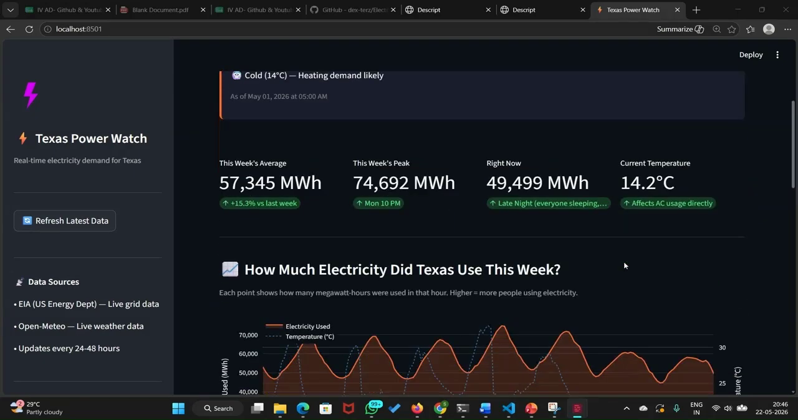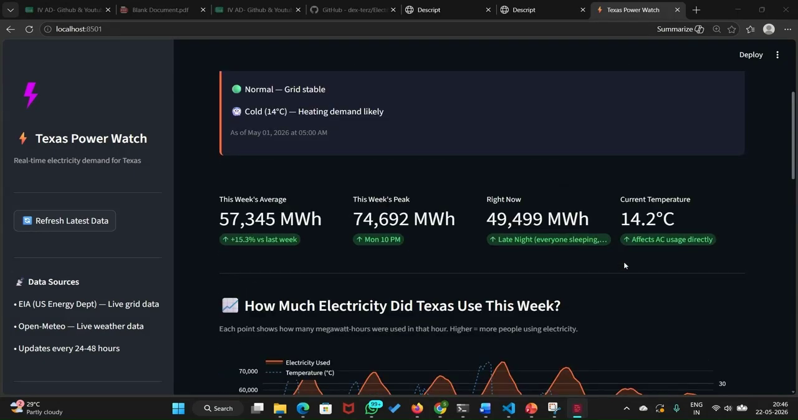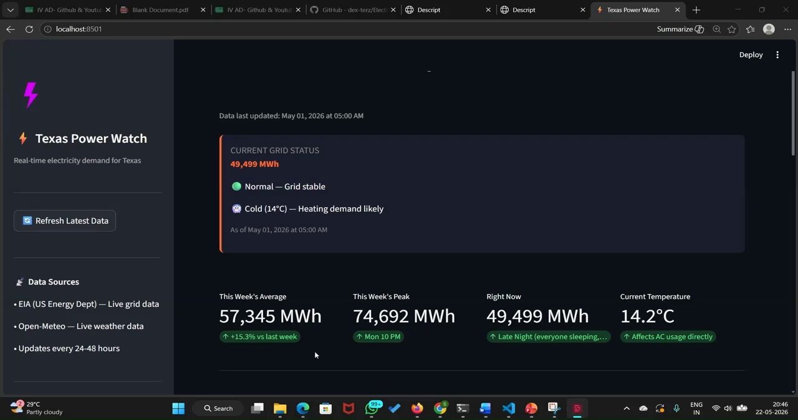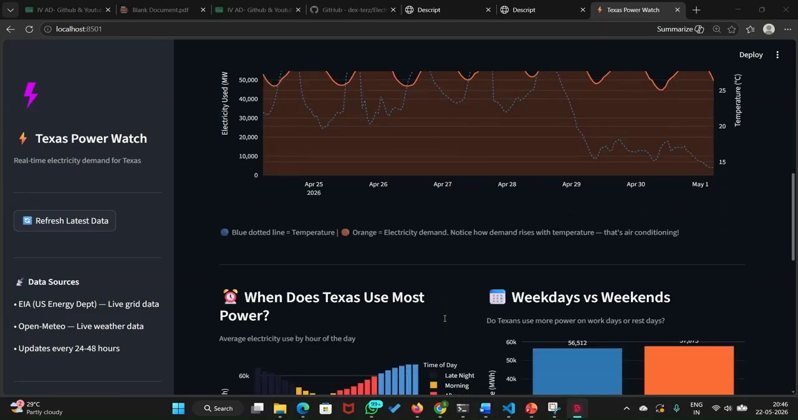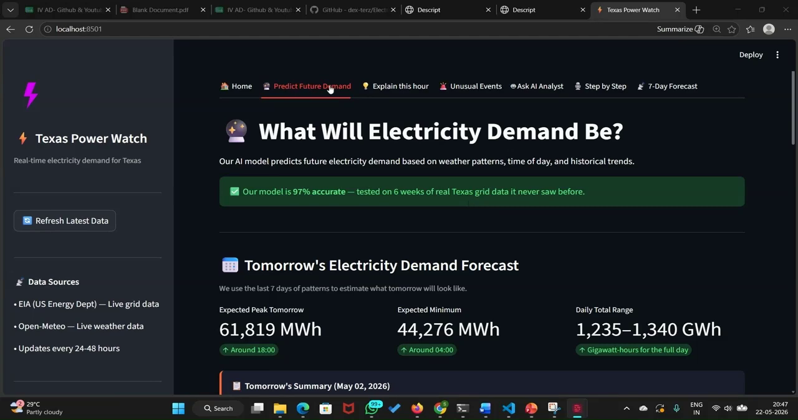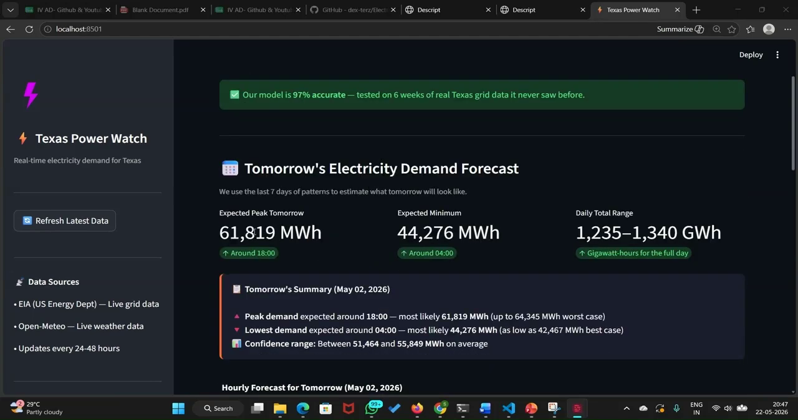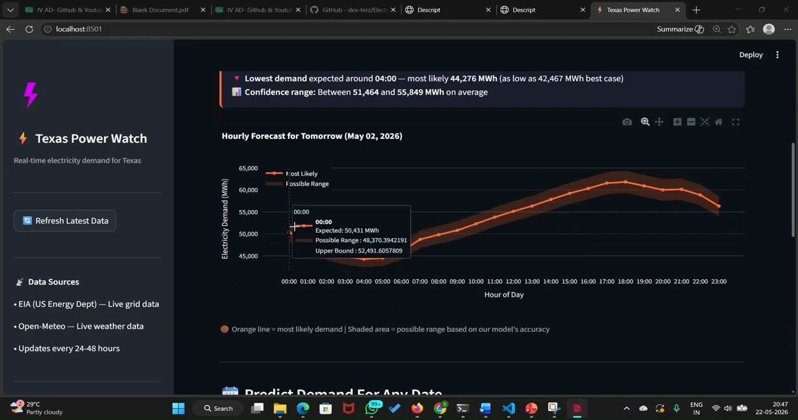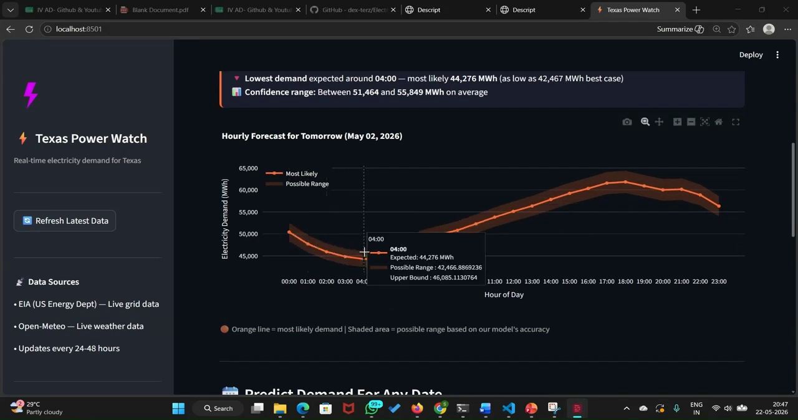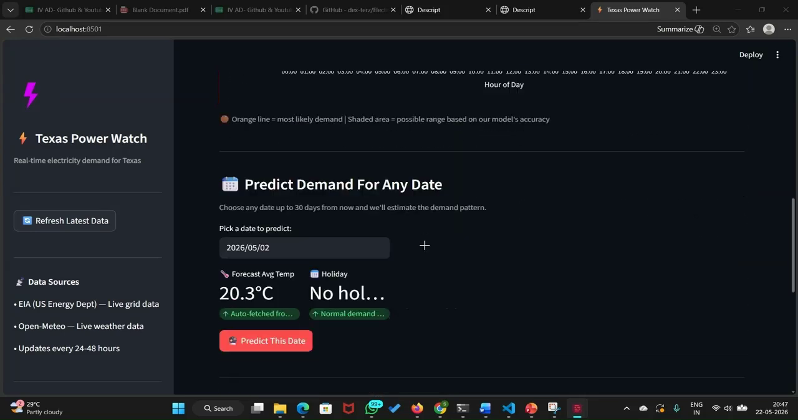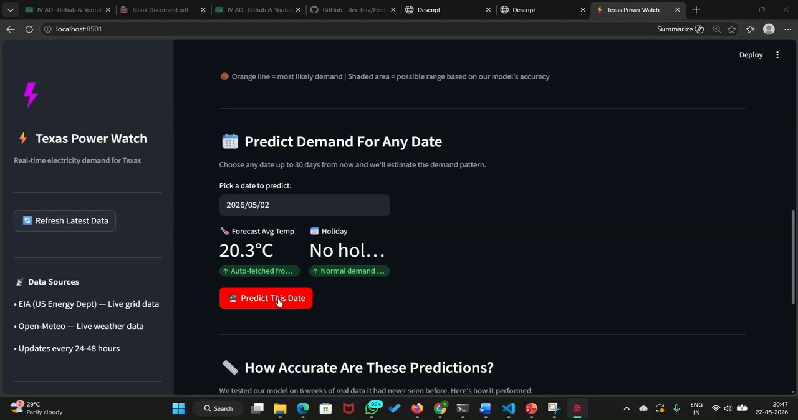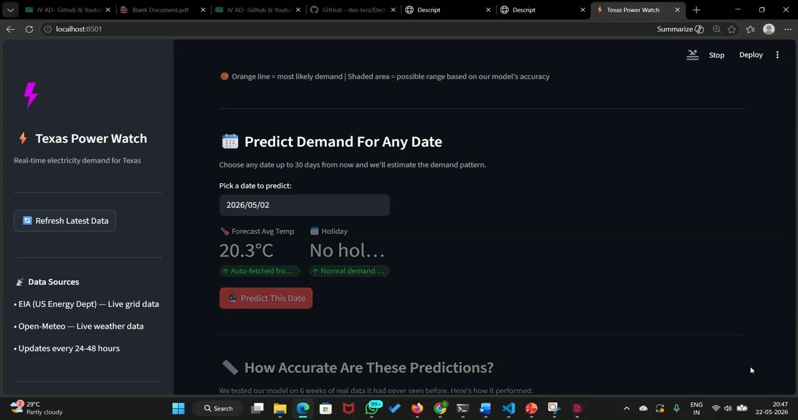So to give a quick walkthrough of the project I have made, this is a website. Here the daily details of how much electricity has been predicted and how much has been produced will be displayed. And then in the predict future demand section, we can see when the expected peak is tomorrow, when the minimum is, and what the total range is. We can see for each hour what the expected and possible range of electricity demand will be. And for any day we can select it and click predict this date.